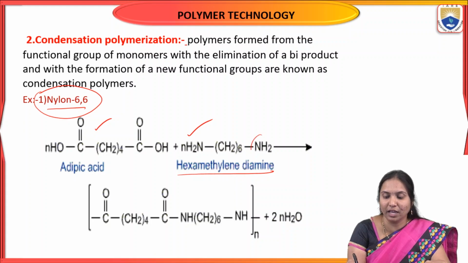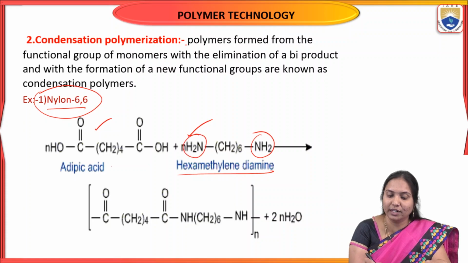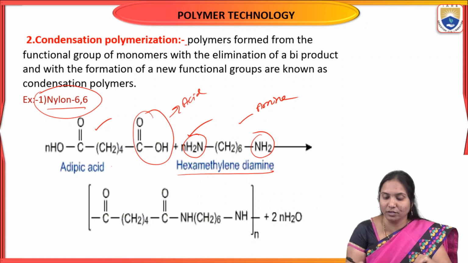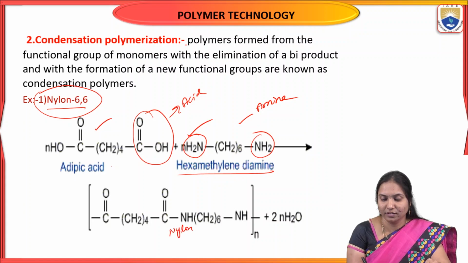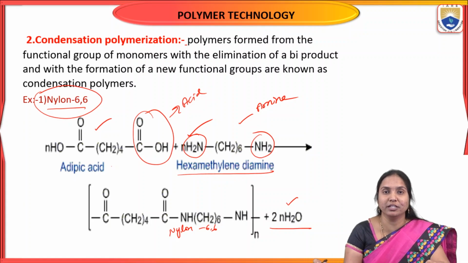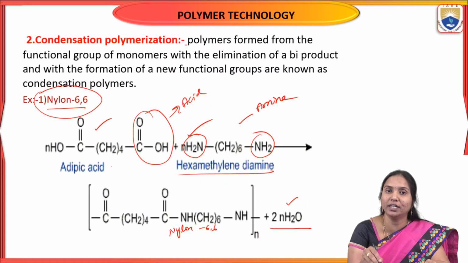In hexamethylene diamine there is an amine functional group, and in adipic acid there is an acid functional group. So two different functional group monomers combine to form nylon 6,6, and a byproduct is eliminated. In this process, the water molecule is the byproduct. Nylon 6,6 is the best example of condensation polymerization. Condensation polymerization means polymers formed from monomers with two different functional groups, eliminating a byproduct.